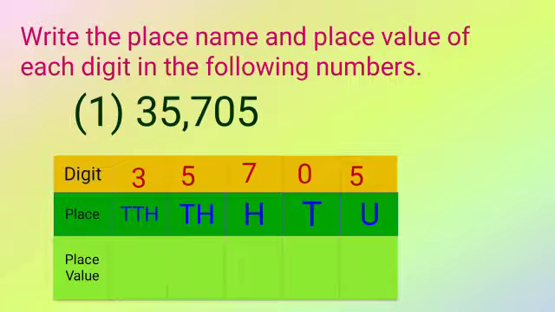Now you have to write the place value. As I told you earlier, for unit, you just write the single number. For 10 you have to write 0 and then the number. Here in the tens place 0 is given, so I have written only 0. For 100 you have to write 0, 0. For 1000 you have to write 3 zeros, and for 10,000 you have to write 4 zeros.